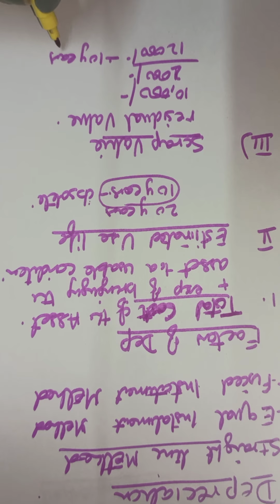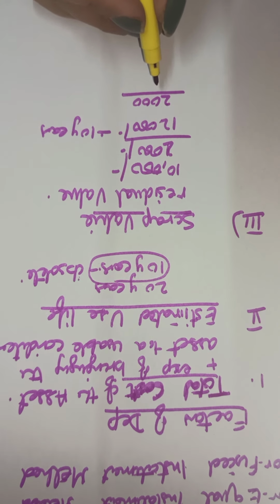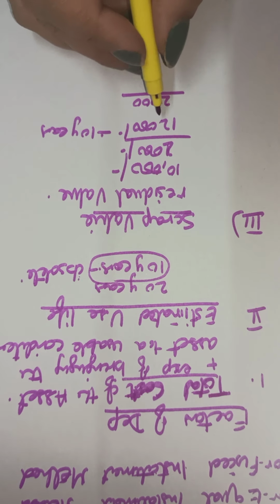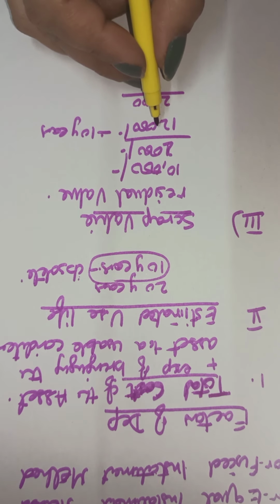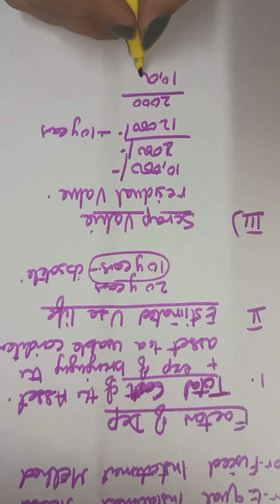After 10 years this asset will fetch us 2,000. We will be able to discard the asset for rupees 2,000. So this will be the residual value.